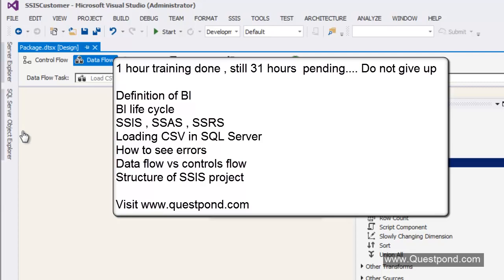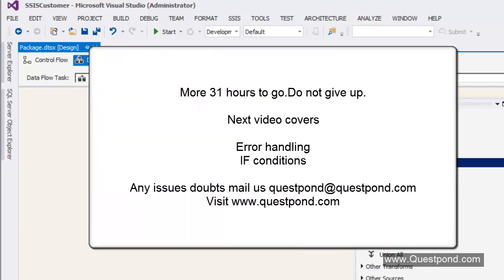We also saw the difference between a control flow tab and a data flow tab. We also saw what the structure of the SSIS project is. Basically we have a DTSX file, and the DTSX file is nothing but an XML. It belongs to a project and the project belongs to a solution. So you can see that in this 1 hour of training, we completed so many topics. We almost did a full SSIS project.